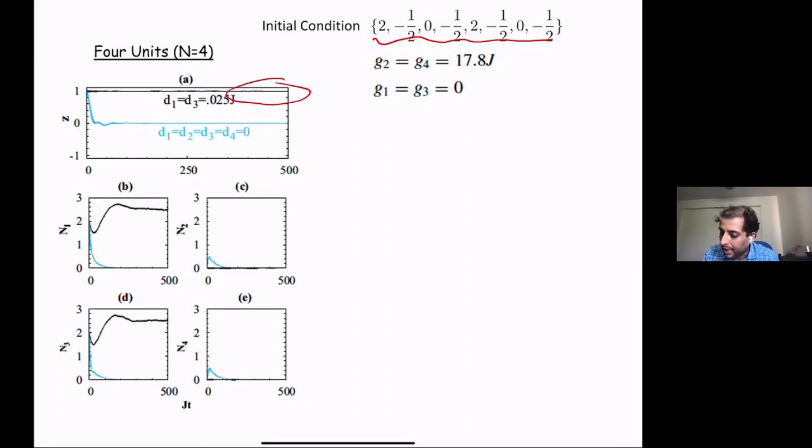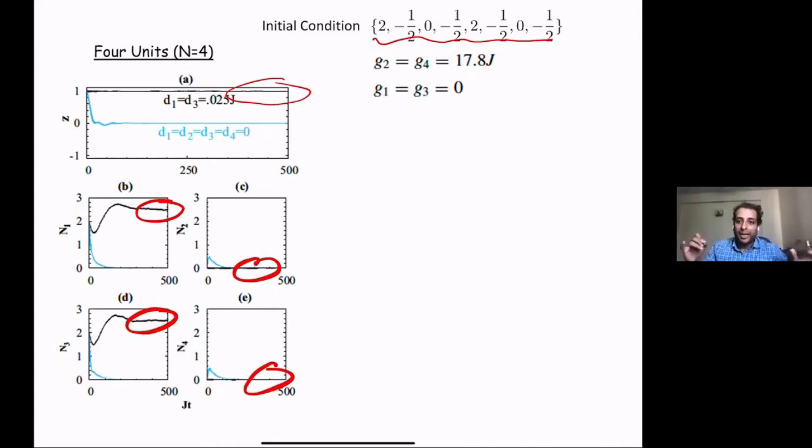N1 and N3 remain non-zero, and N2 and N4 become zero. So you end up having imbalance, even in multiple network systems.